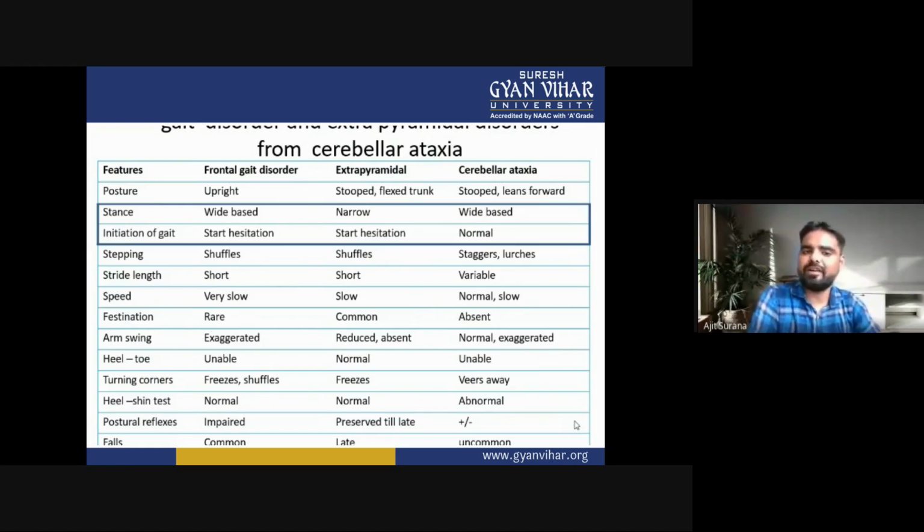The posture in frontal gait disorder is upright. In extrapyramidal, it is stoop or flexed trunk. And in cerebral ataxia, it is stoop or lean forward.